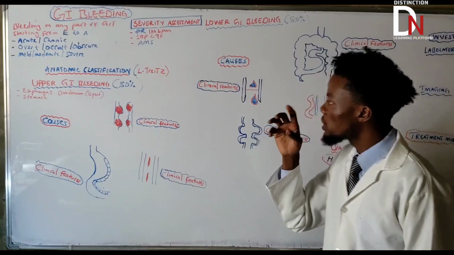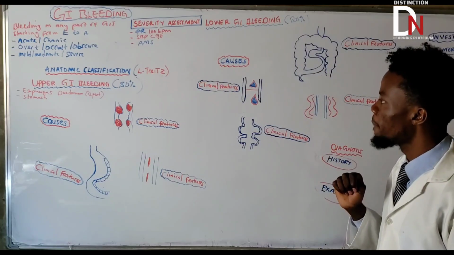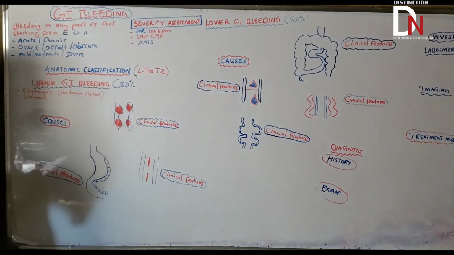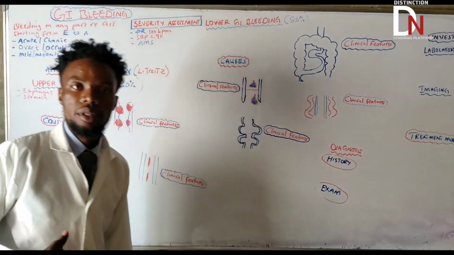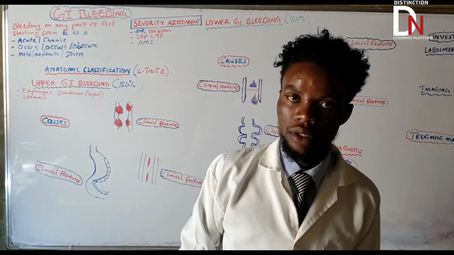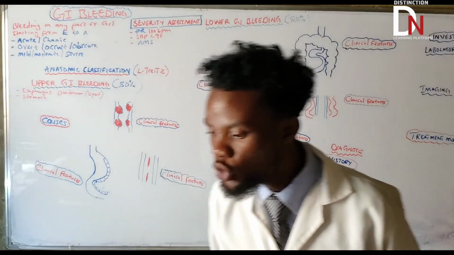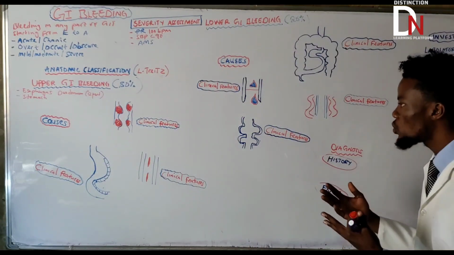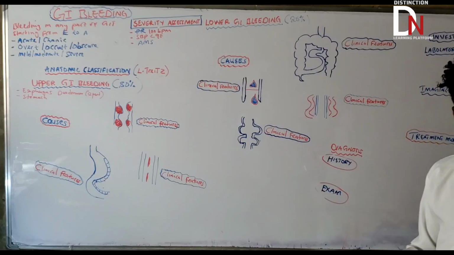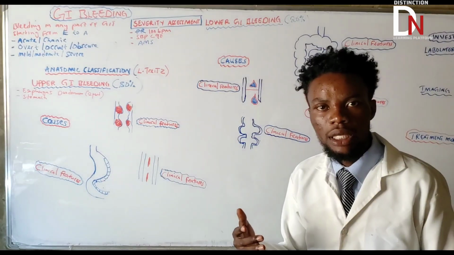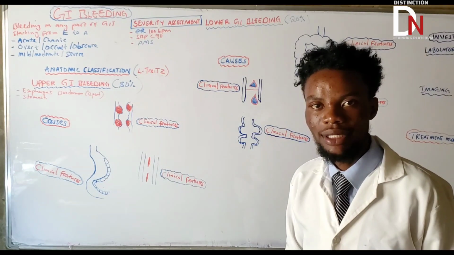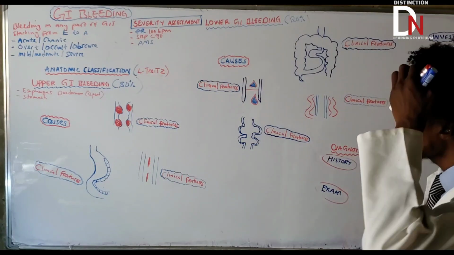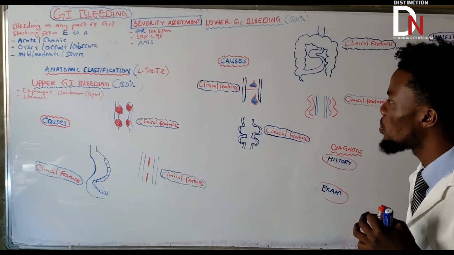Okay, since we've understood that a lot, now what are the causes of this upper GI bleeding? That's why now things are going to get interesting. You need to pay attention here, okay? That's a problem for students, because if you read the causes, things get hard for a student to grasp, okay? But we're going to make it simple. So for the causes, I'll start with the most common cause, okay?